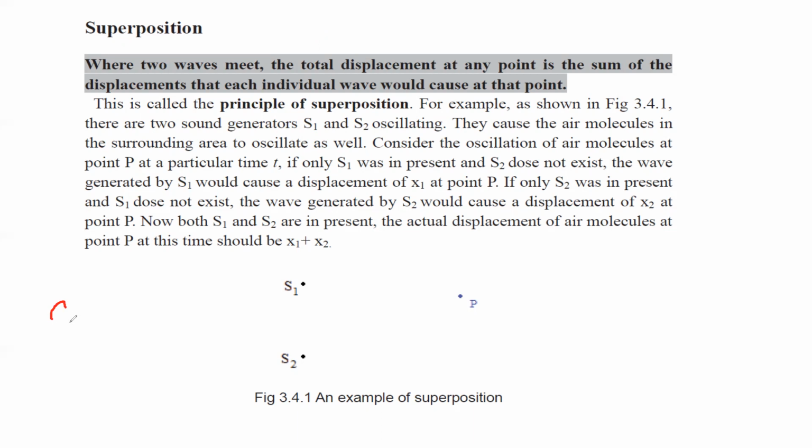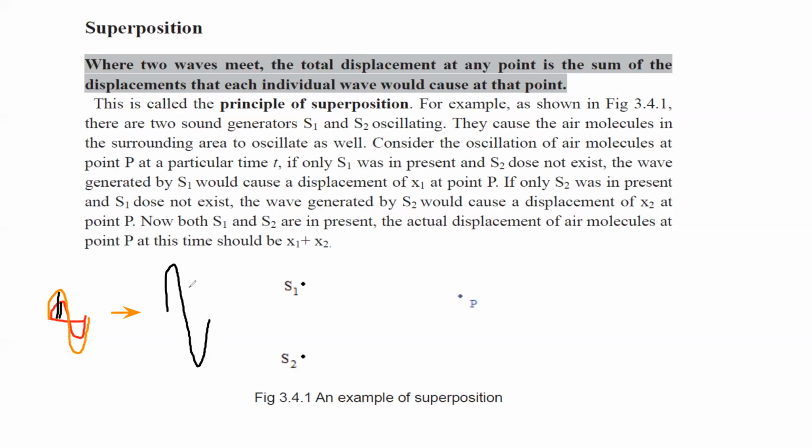For example, if one wave has an amplitude of 2 centimeter and the other wave has an amplitude of 3 centimeter and they meet at a certain point, then when the two waves combine, the resultant wave will be equal to the algebraic sum of the two. If this is 2 centimeter and this one is 3 centimeter, so 2 plus 3, the algebraic sum of the two will be 5 centimeters.